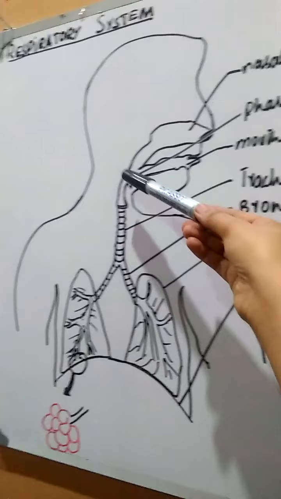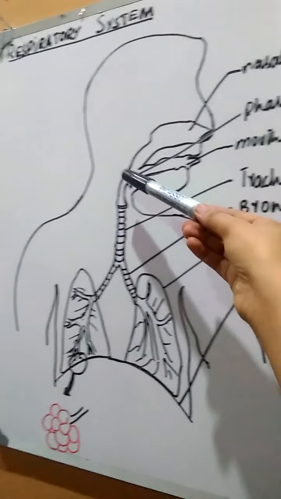Today we shall study the human respiratory system and the air passageways of the human respiratory system. The air will be entering either through the mouth or the nasal cavity. This is the nasal cavity and this is the oral cavity.